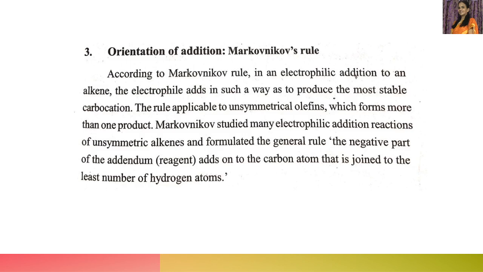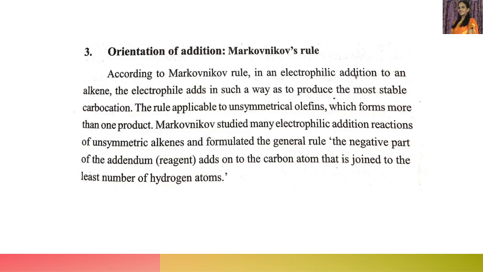The rule is applicable to unsymmetrical olefins. Unsymmetrical means the doubly bonded carbons do not have similar alkyl groups attached to them.